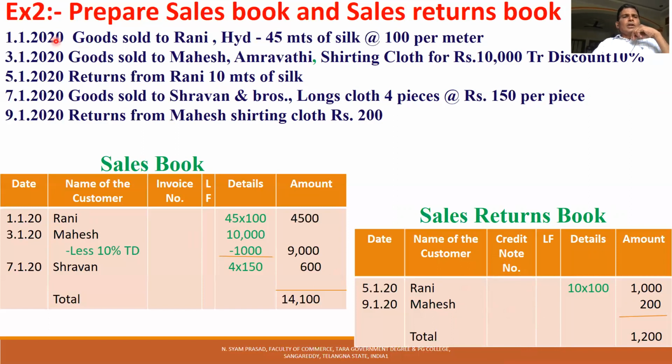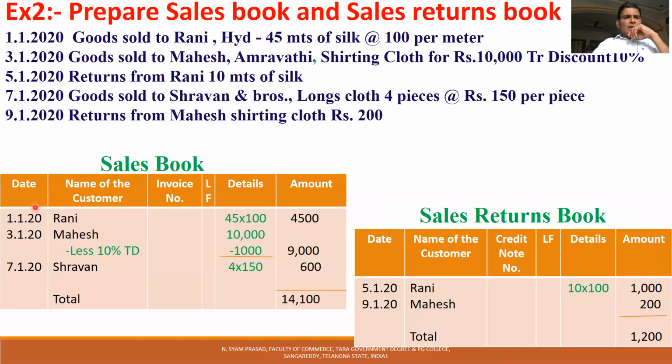So goods sold to Rani on 1st January. Record the 1st January date, Rani of Hyderabad, the name, invoice number and ledger folio number. Only the real time way to record here. No, not possible. So 45 meters into 100, 4,500 for the goods sold to Rani.